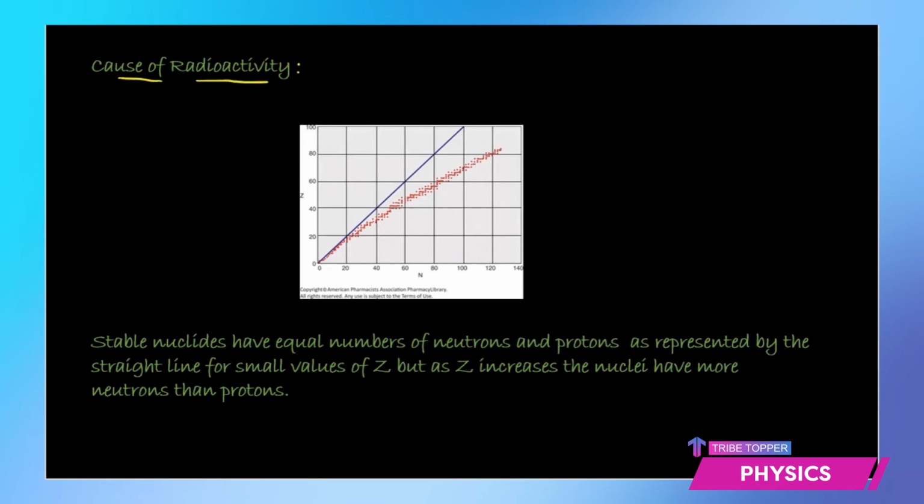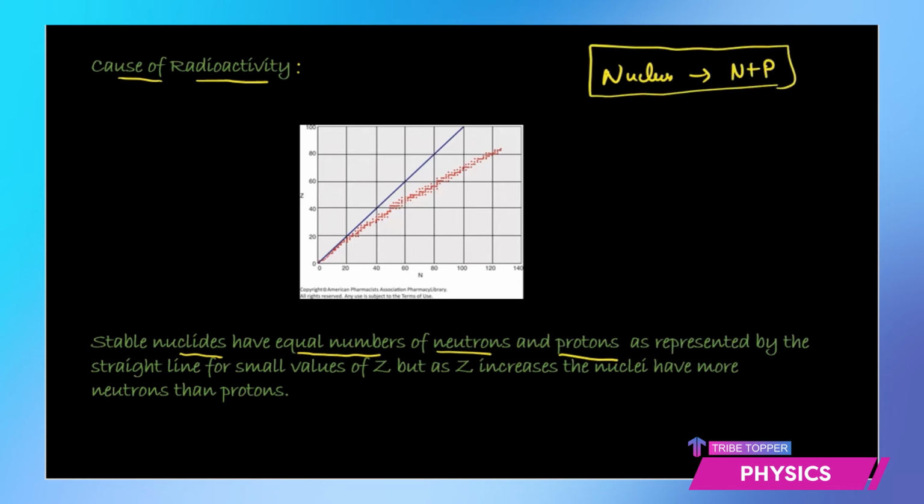As I just said, it's the unstable nuclides which will participate in radioactivity. So, which are the stable nuclides first of all? Stable nuclides will be the ones which have an equal number of neutrons and protons present. See, you know that within a nucleus there are neutrons and protons together. Protons repel each other, but at the same time the neutrons and protons, or protons and protons and neutrons, attract each other with the strong nuclear force. So that's why they are all held together.